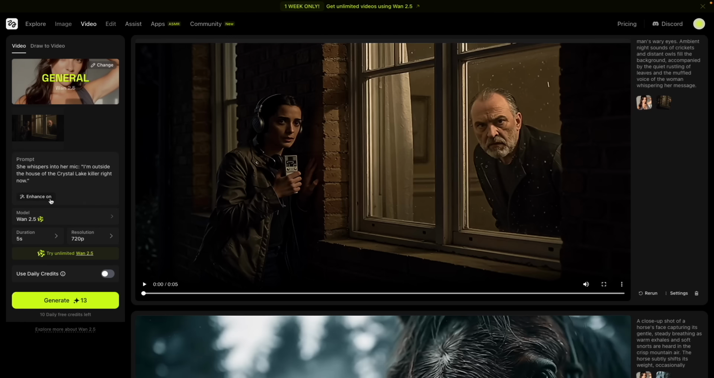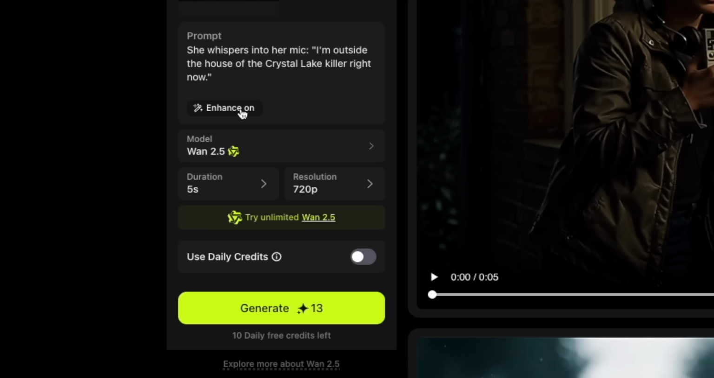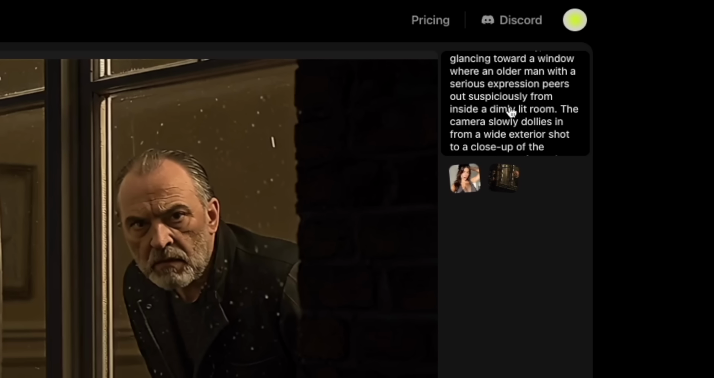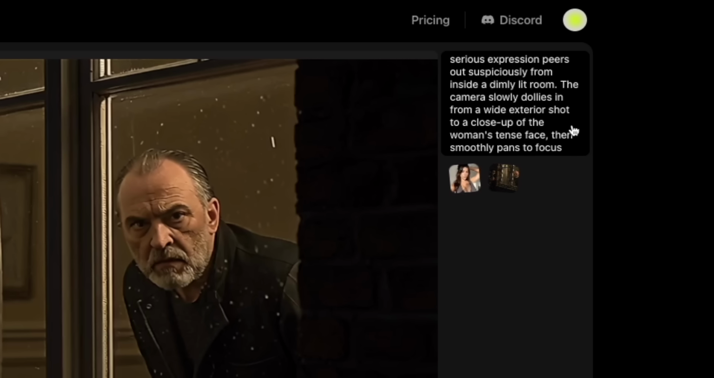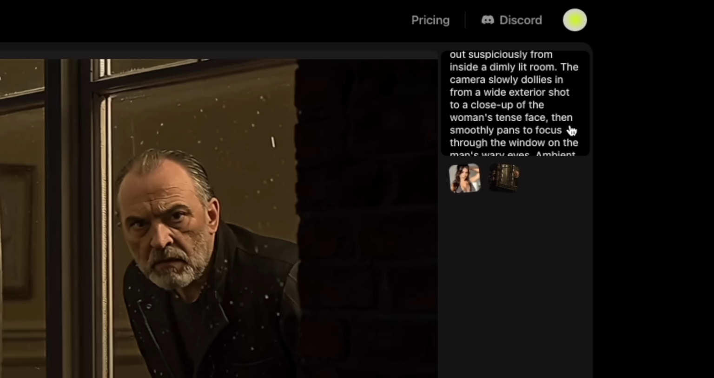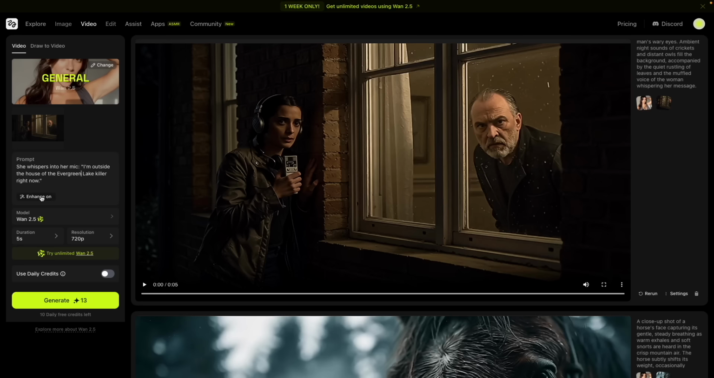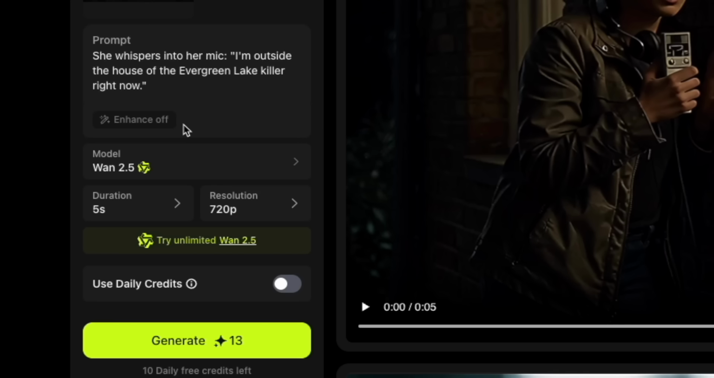Oh, you know what it is? It's this enhance on thing. So this is what happens when you click these enhance on buttons. Look at this prompt. So it's adding a lot of extra stuff. The camera dolly is in a wide exterior shot, night cricket. So it's putting a lot of extra stuff in there. That's why I always turn these off. I don't like these. And so I'm going to turn that off and then we'll try it again.